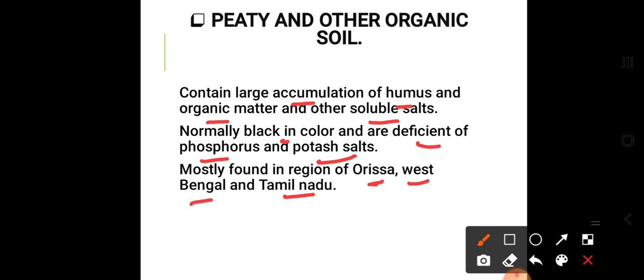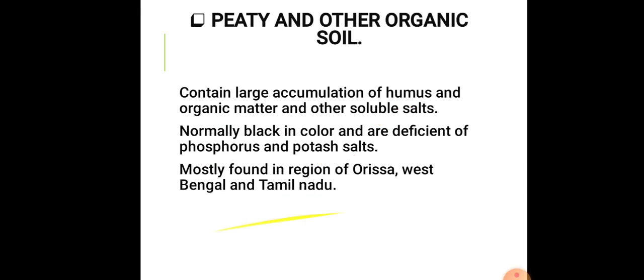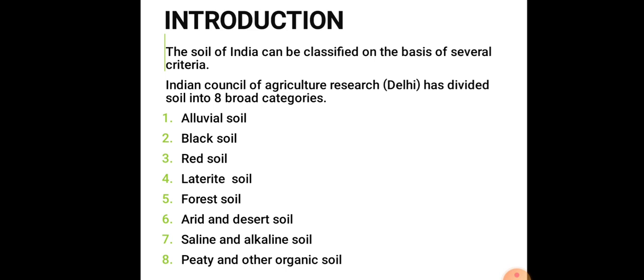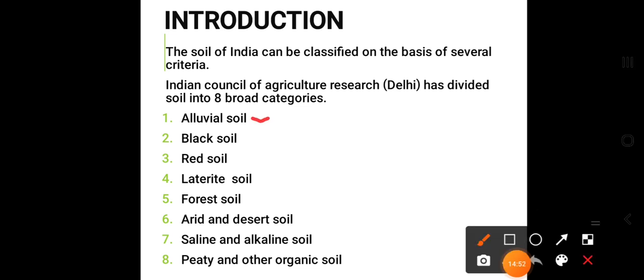This is all for the types of soils, and here we will revise them. The first one is alluvial soil, the first major group of soil, which covers much of India's land.